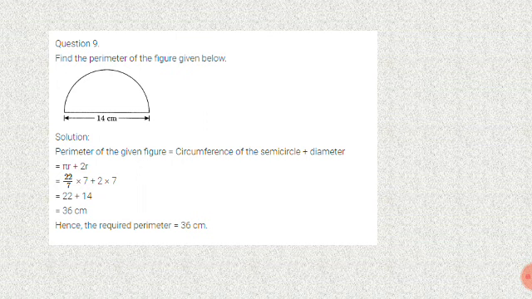Find the perimeter of the figure given below. Perimeter of the given figure is circumference of the semicircle plus diameter. Pi r plus 2r. 22 by 7 into 7 plus 2 into 7. So 7 cancel 22. 2 7s are 14. So 22 plus 14, 36 centimeter. So the perimeter is 36 centimeter.